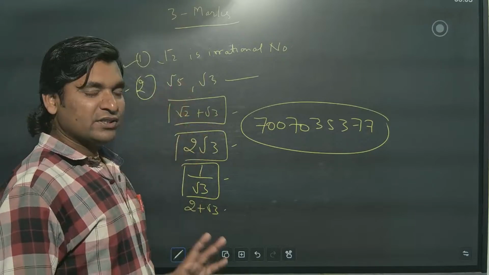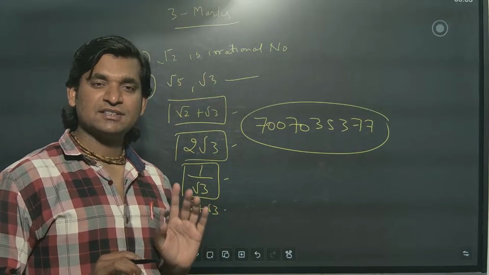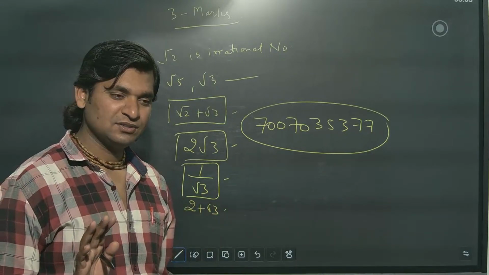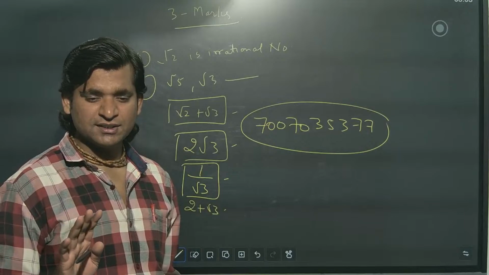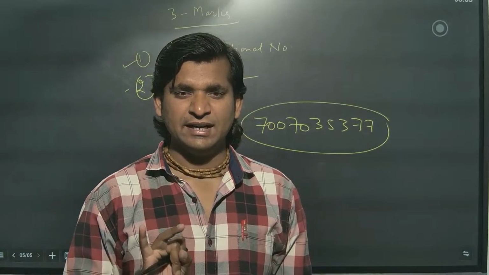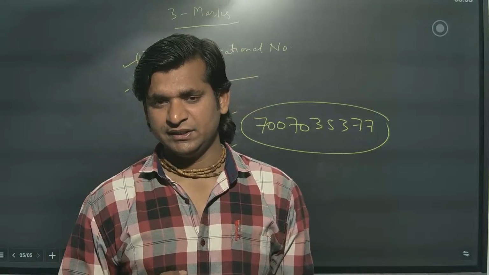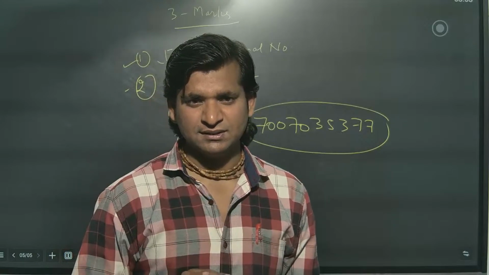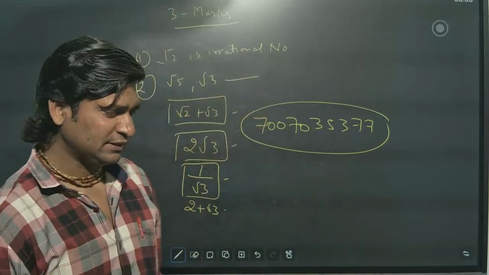Okay, this is all about the first chapter, Real Numbers, 6 marks. In 6 marks, the overview is: proving irrationals, LCM and HCF, and the fundamental theorem of arithmetic. These three concepts only are there in the first chapter. So you have to prepare these three.